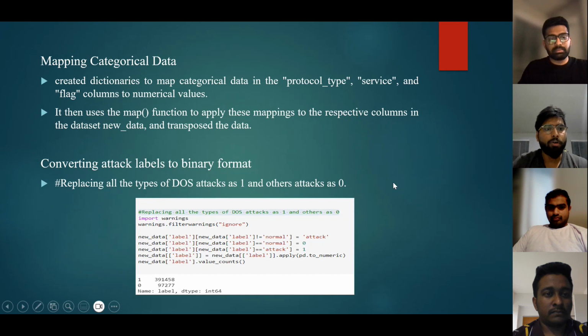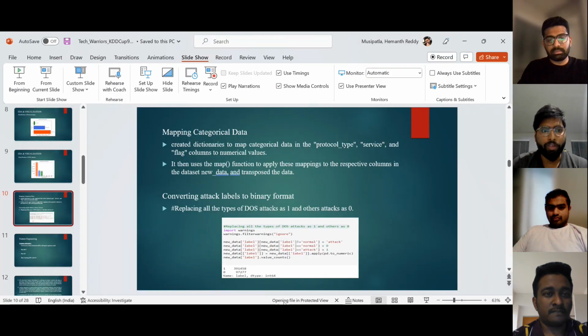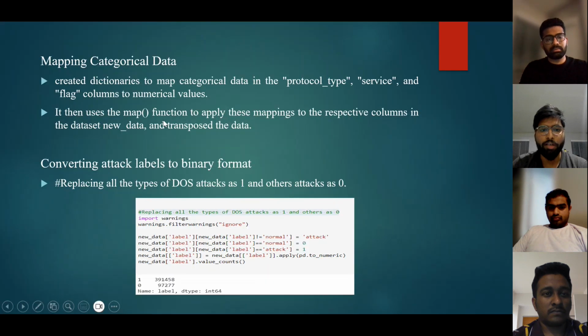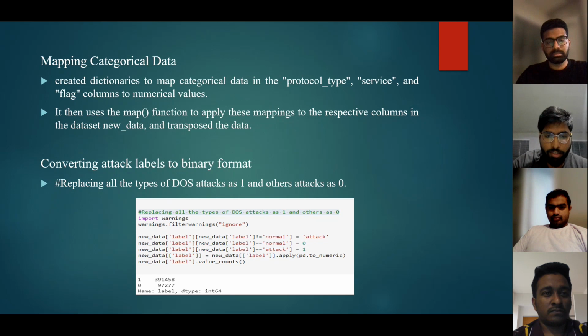Hello everyone. Let us talk about mapping categorical data. Here we created dictionaries to map categorical data in the protocol type, service, and flag columns to numerical values. Then we used the map function to apply these mappings to the respective columns in the dataset called new data and exported the data. Here in our code, 0 is considered a normal connection and 1 is considered a DOS attack. Here we can see 391,000 are DOS attacks and 97,000 are normal.